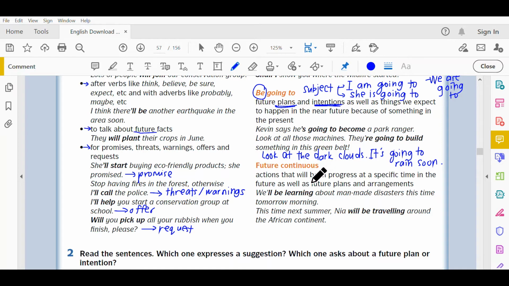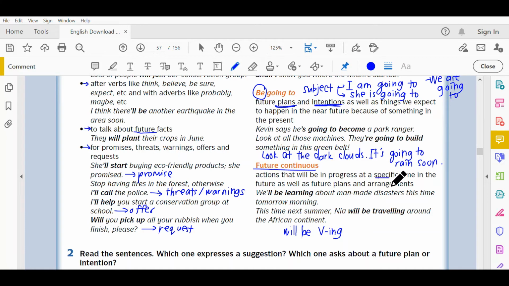Next, you have future continuous. Okay, future continuous you use will be verb ing. Contoh okay, when do we use future continuous? You use it for actions that will be in progress at a specific time in the future.